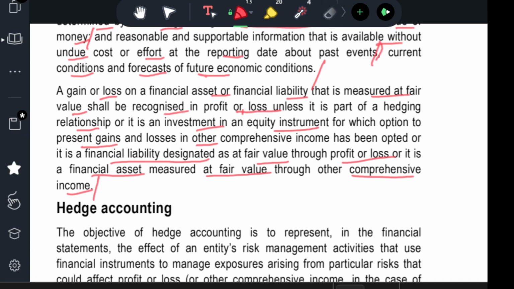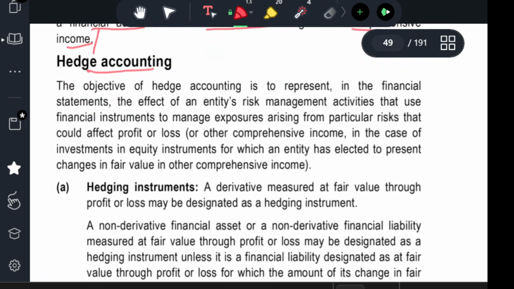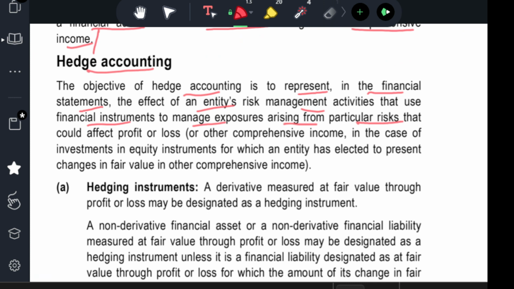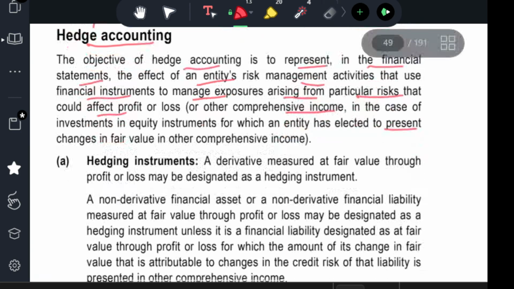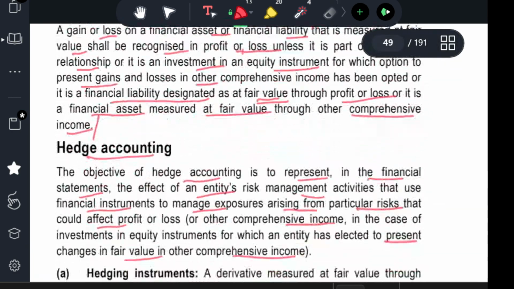It is opted for financial liability designated fair value through profit and loss account and the financial asset measured fair value through comprehensive income. Hedge accounting. The objective of hedge accounting is to represent in the financial statements the effect of the entity's risk management activities that use financial instruments to manage exposure arising from particular risk that could affect the profit or loss or other comprehensive income. In the case of investment in equity instrument for which the entity has elected to present change in the fair value in other comprehensive income. Now, do you know what is hedging?